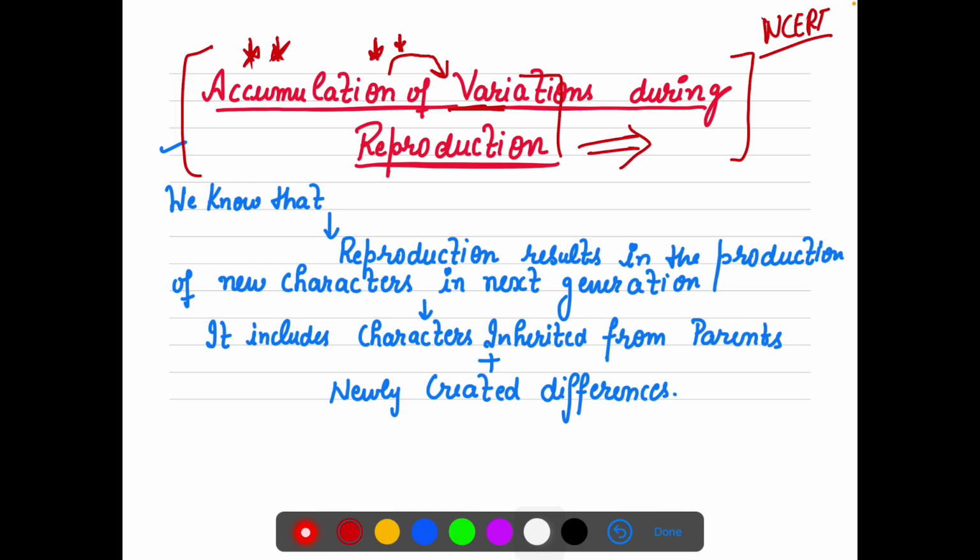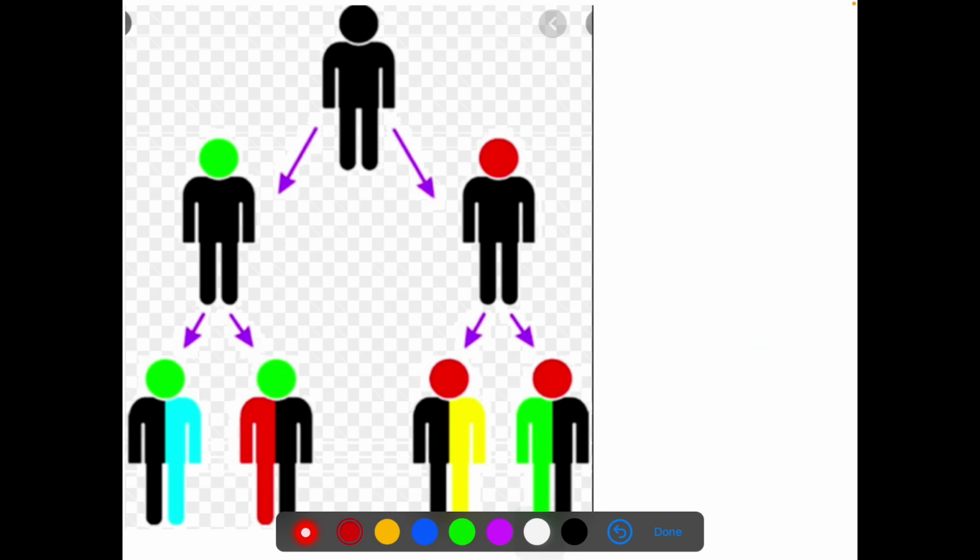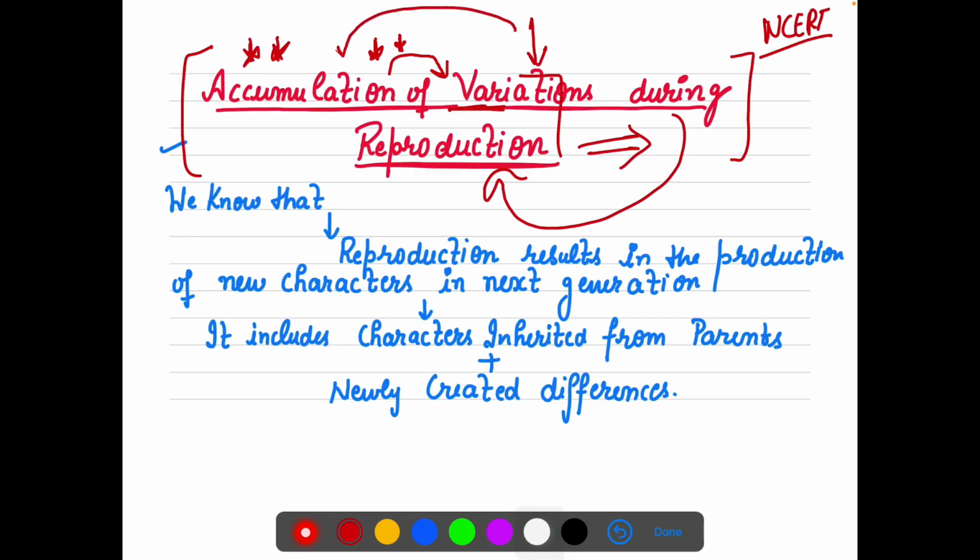कुछ चीज़ें जो इकट्ठी होती रहती हैं. And during reproduction, here we are talking about the variations, and how they are present during the reproduction. Now just try to understand each and every point carefully, okay? Pay a little attention here.